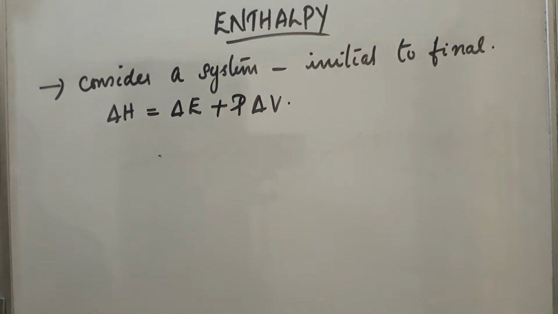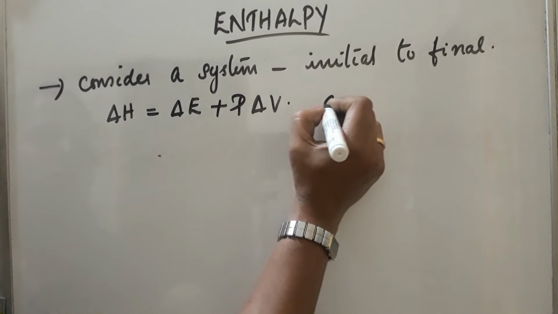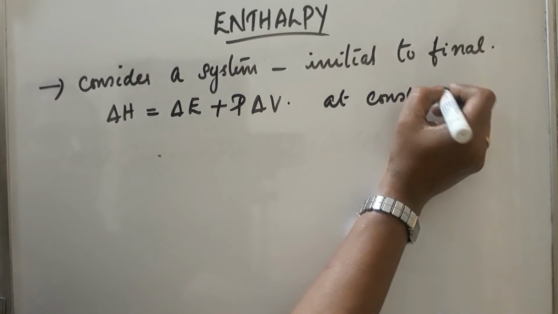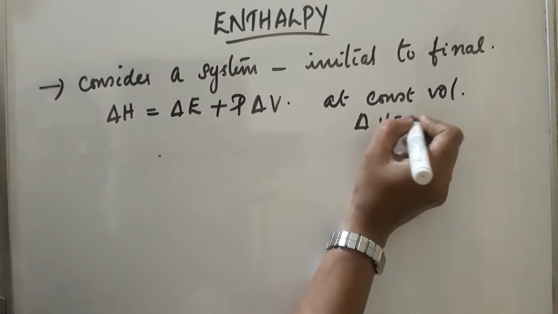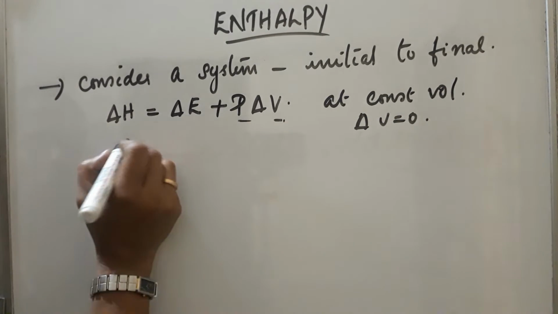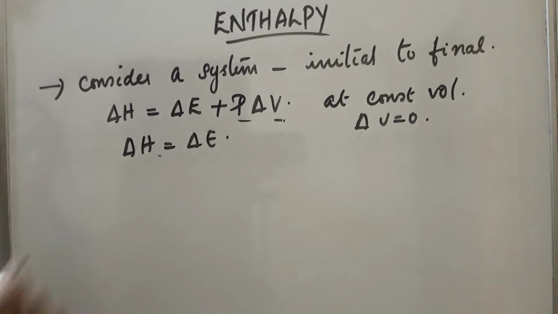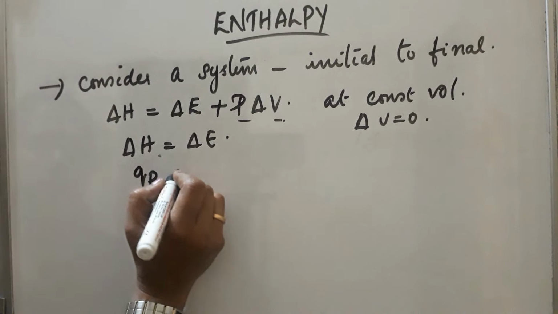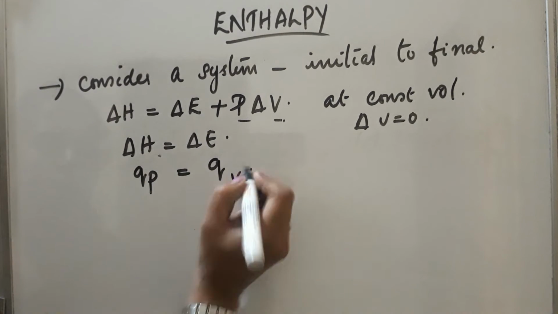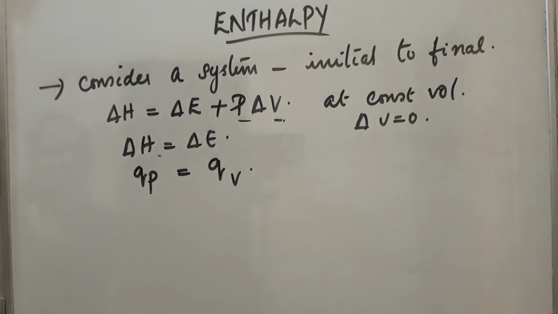Delta H represents the heat content. Delta E represents the internal energy of the system. Now, what happens at constant volume? Delta V will be equal to 0, so P delta V will be 0, and delta H will be equal to delta E. Also, we can write delta H as QP because it is the heat content at constant pressure. Similarly, delta E will be QV, the heat absorbed or evolved at constant volume. So, QP will be equal to QV.